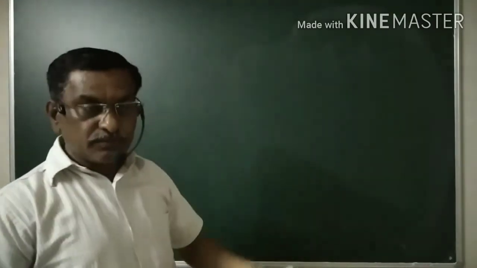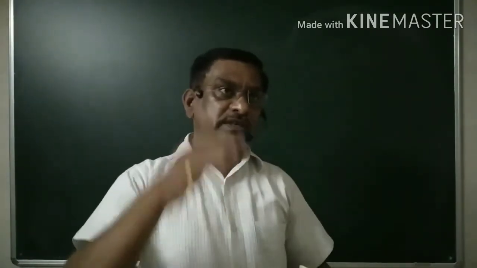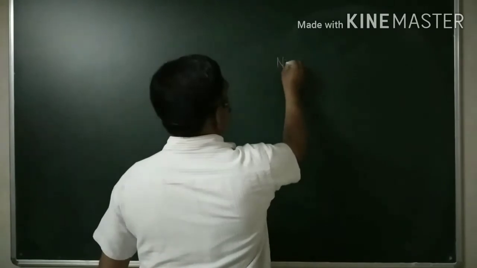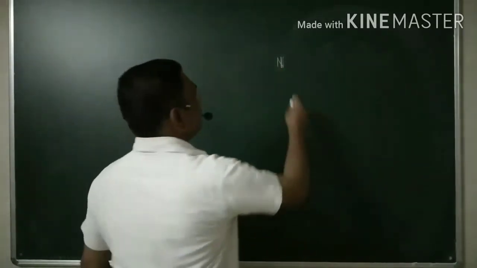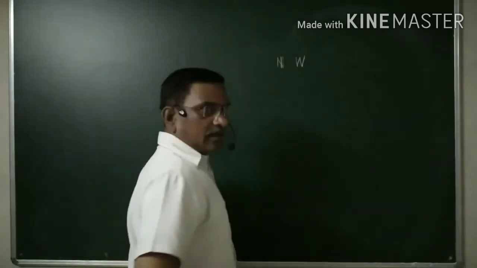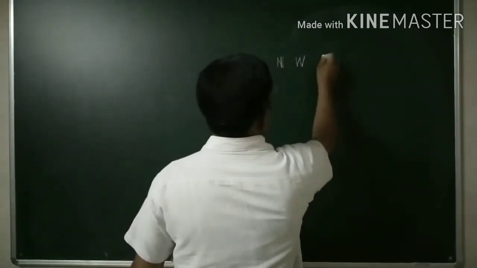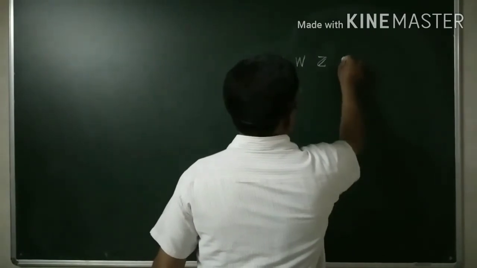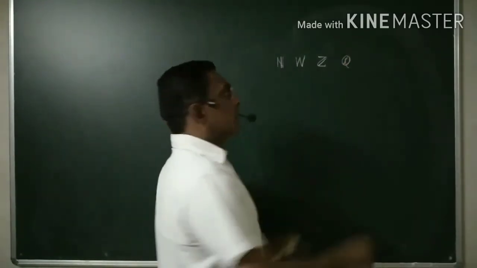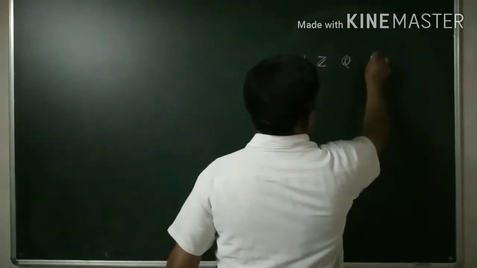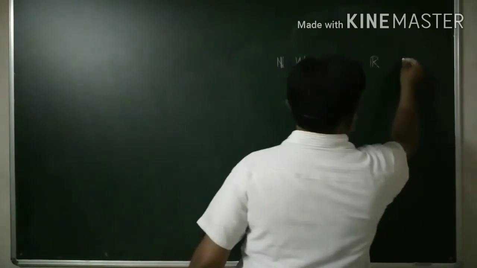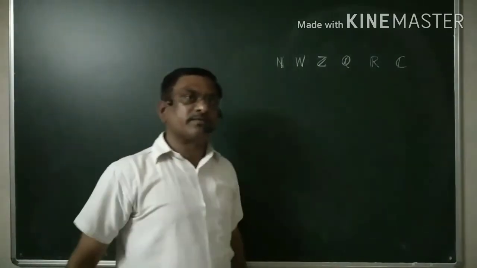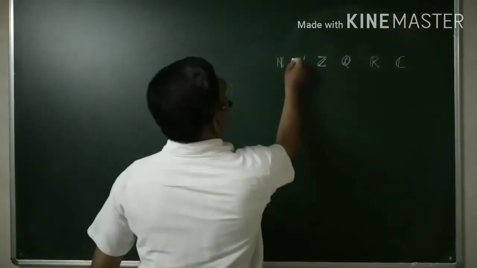If you apply this definition of subsets to the sets which we learned in the last lecture, which sets have we learned? N, the set of natural numbers. Then W. Then Z, because we are going to use Z instead of I. Then Q. Then R. And lastly C.